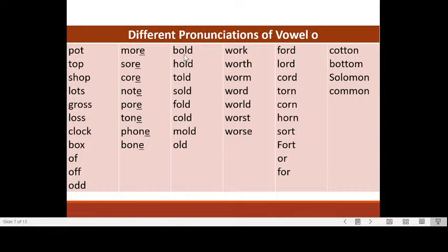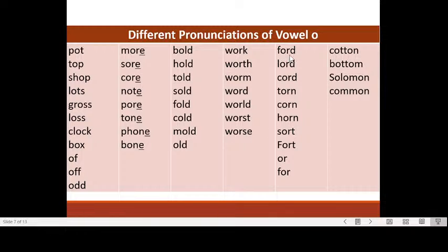How about if there is an LD at the end? It also makes it longer. Bold. This one is pot, this one is bold. Old, hold, told, sold, fold, cold, mold, old. Okay, how about if there is an R after the O? Now the pronunciation changes. It becomes work, worth, worm, word, world, worst, and worse.